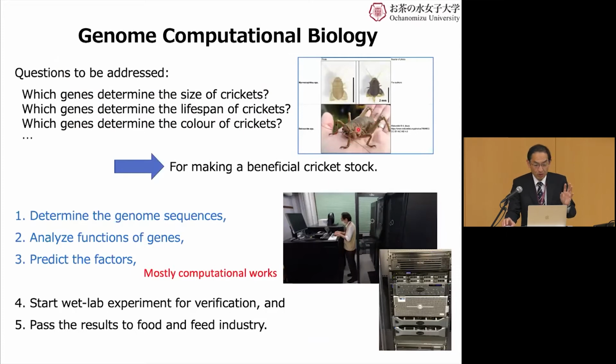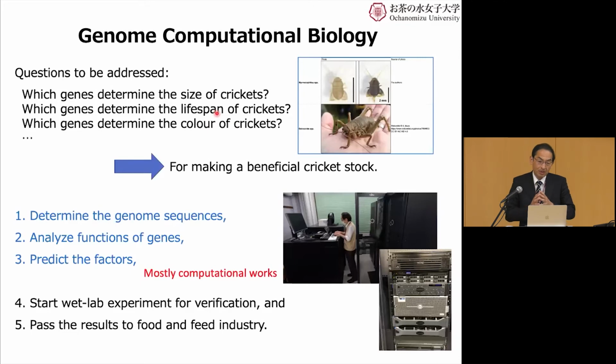This is the biggest insect that we can find in the world. And actually, these are the smallest ones, about 1 or 2 millimeters. So even among crickets, there is a variety of sizes. The basic question a basic scientist will ask is, how does it happen? They are all crickets. Why is the size so different? Maybe we can answer this type of question through genome analysis.